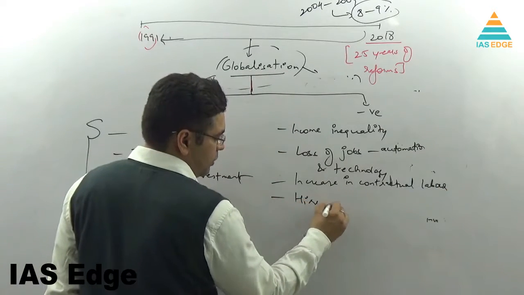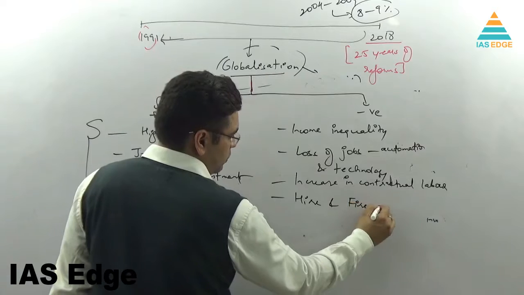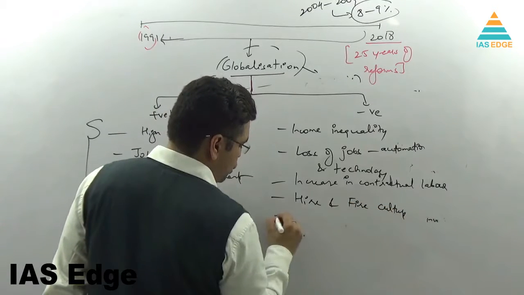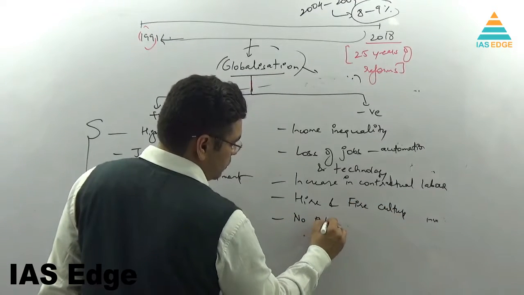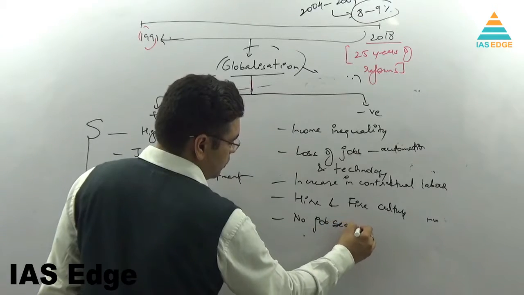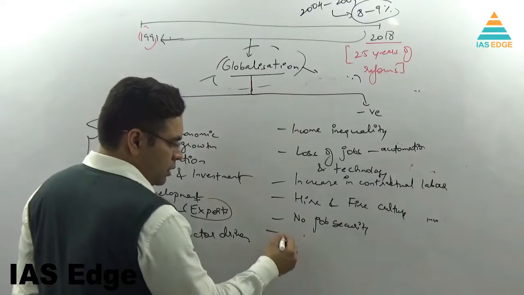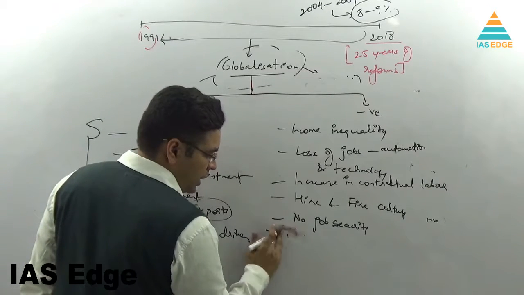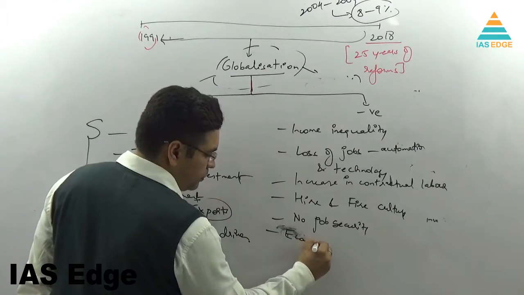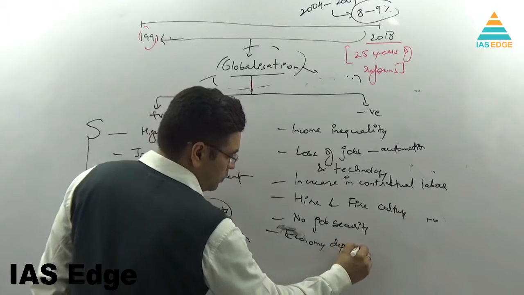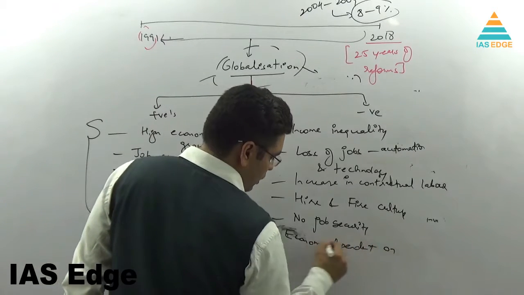Hire and fire culture, no job security. There is a situation where trade, or you can say the economy, is dependent on external factors.